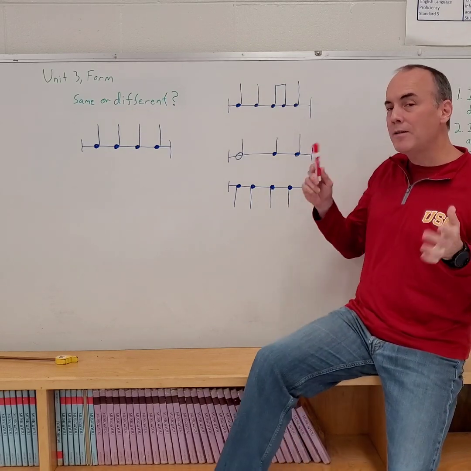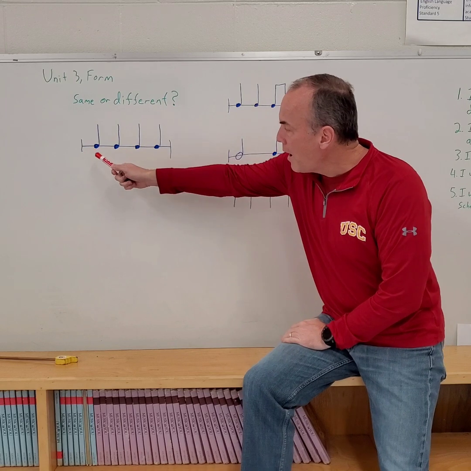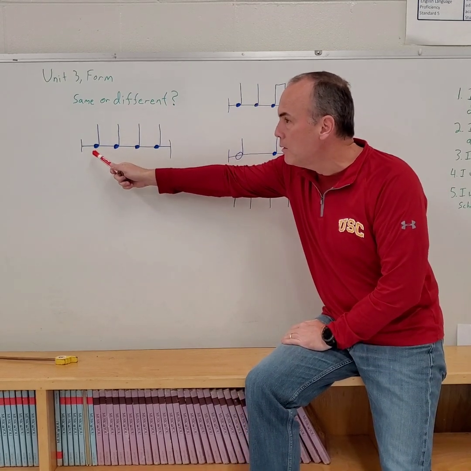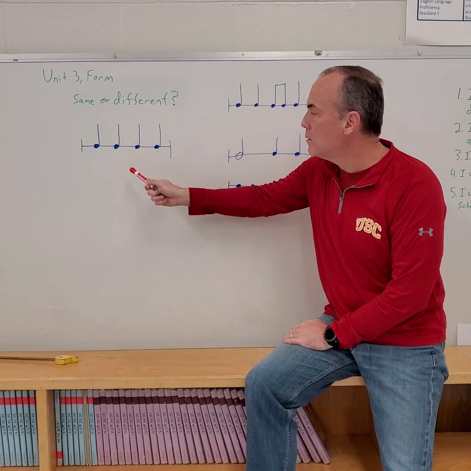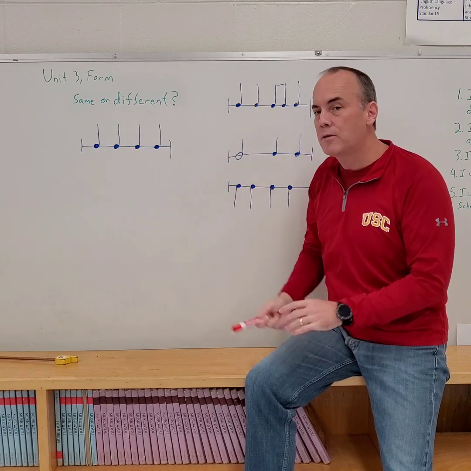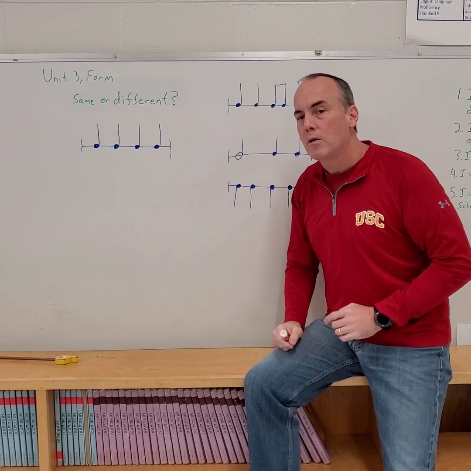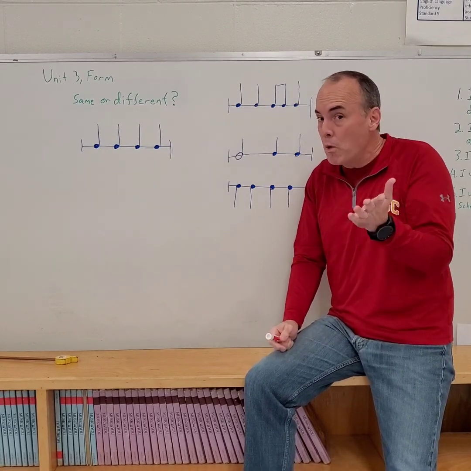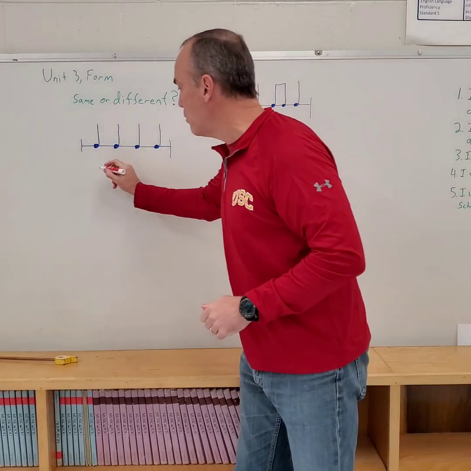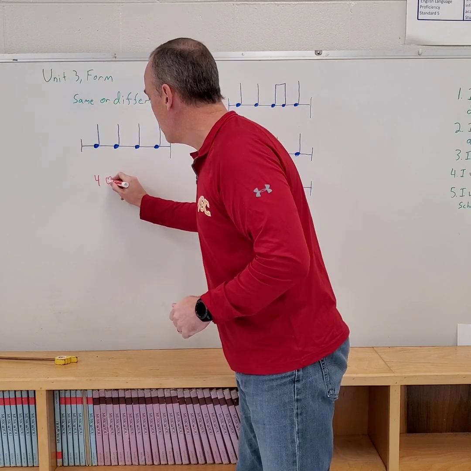Okay, so let's take a look at our very first one. We have how many notes here? Count them for me. That's right, there are 4 notes. And what type of notes are they? Quarter notes, all right? So there are 4 quarter notes. Let's just write that down real quick. 4 quarter notes.